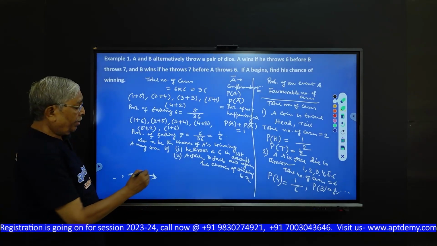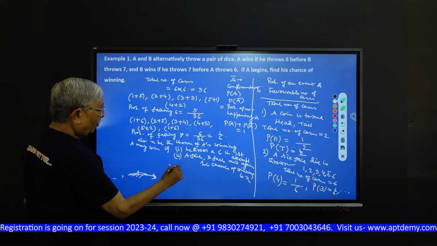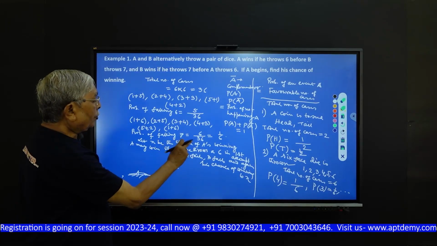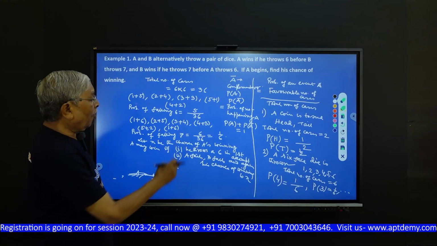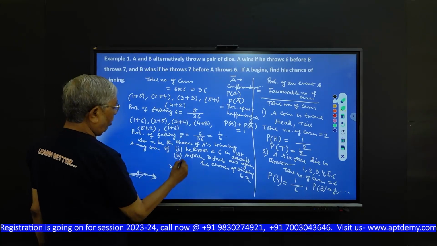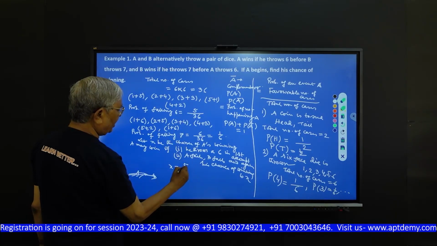So how do we write? X is equal to, in the first case, A throws a 6 in the first attempt. What is the probability? Just now you have found out, this is 5 by 36.